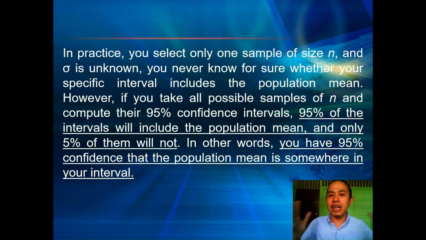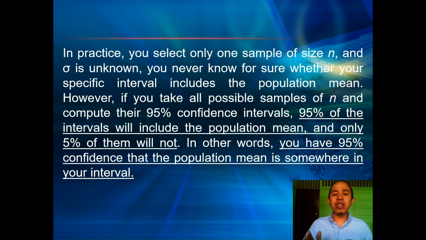In the actual case, we use only one sample. In this example, we know that the population mean is 368, but in real life, we never know. So how sure can we be that our interval estimate contains the real population parameter, like the population mean?